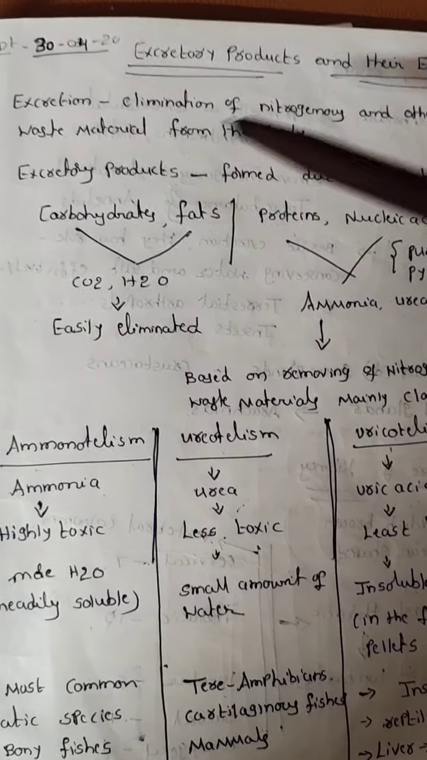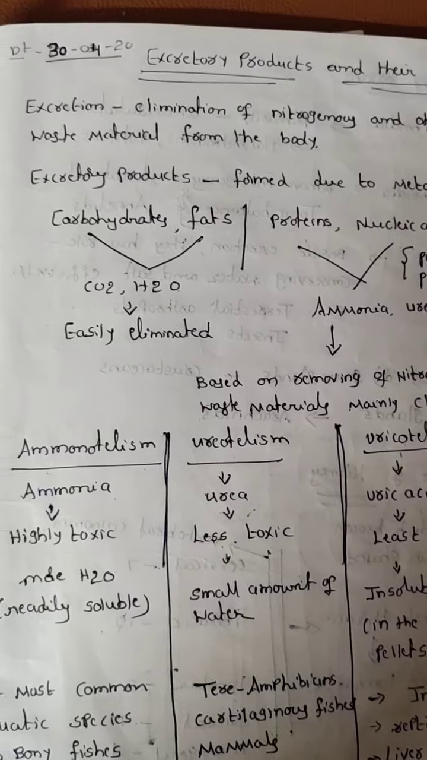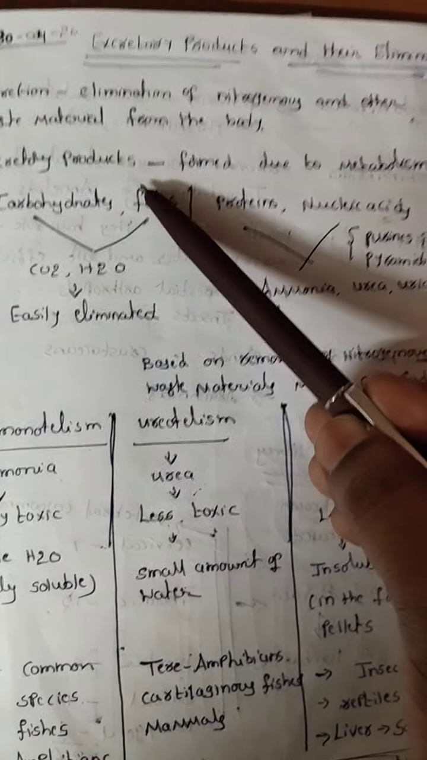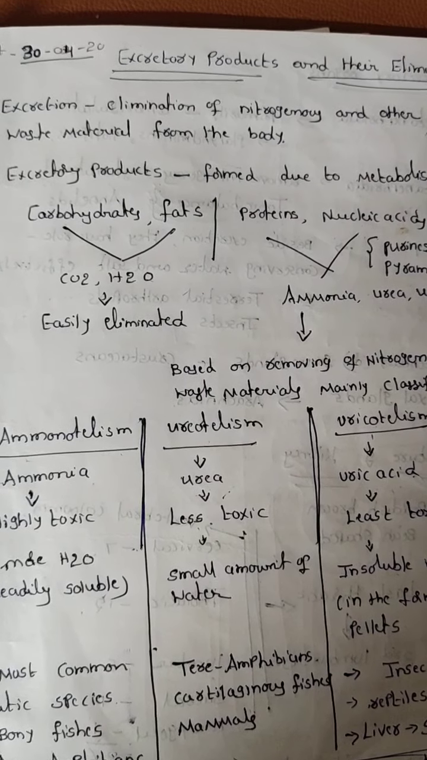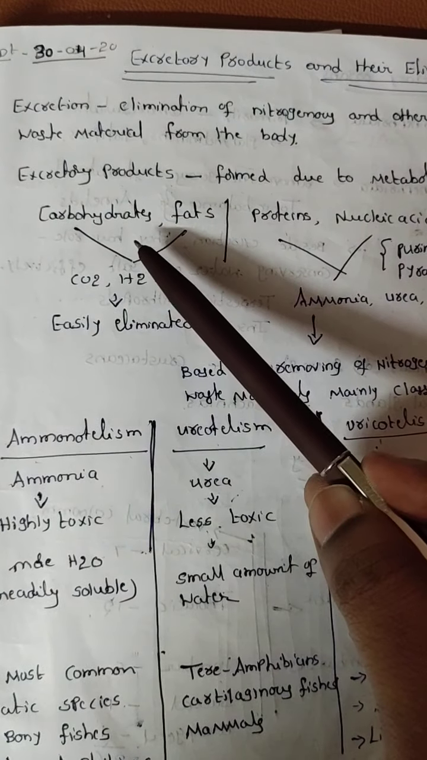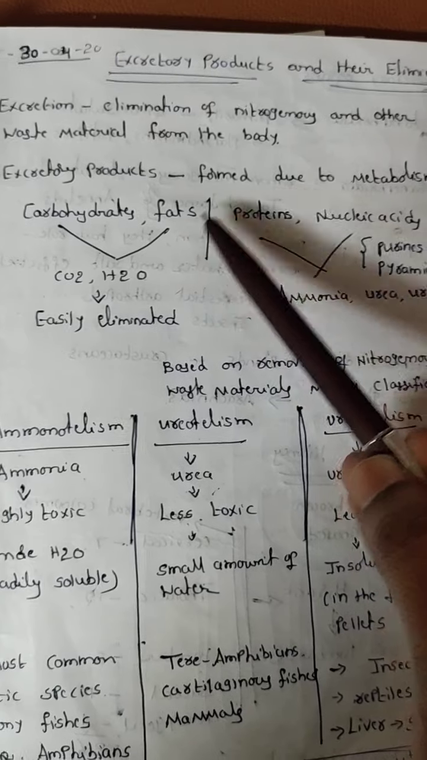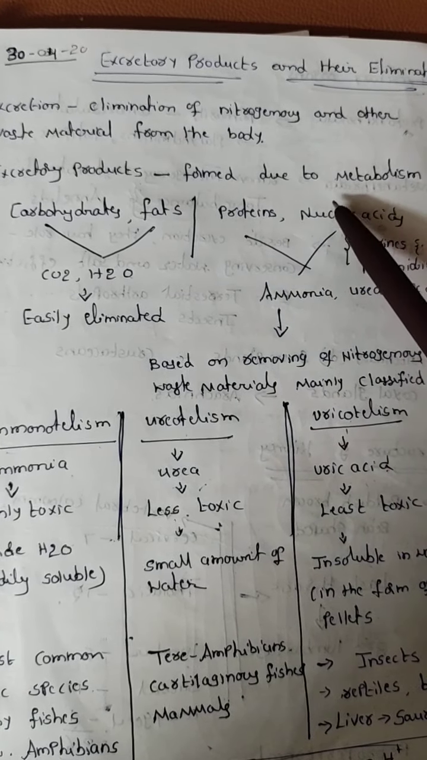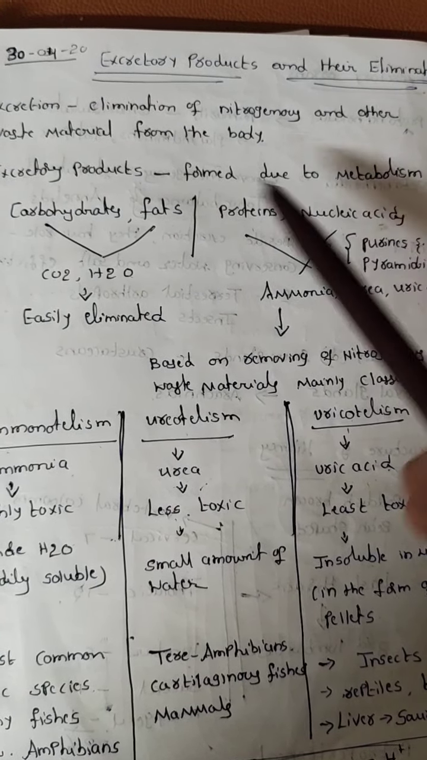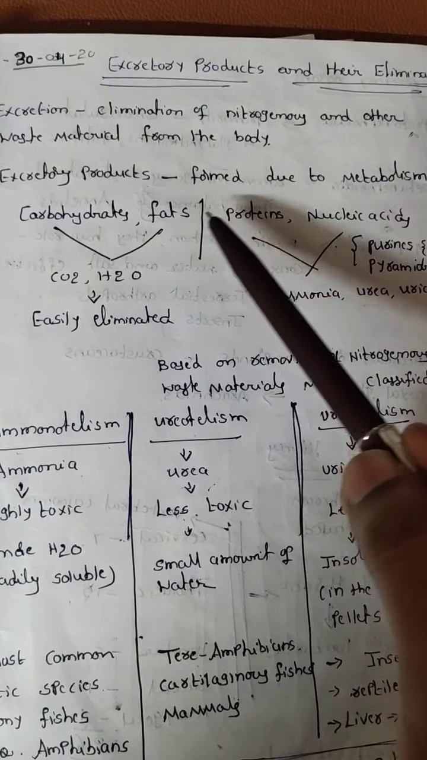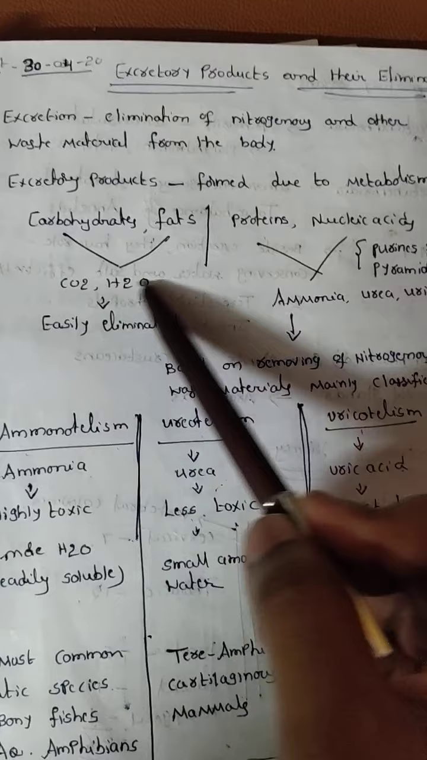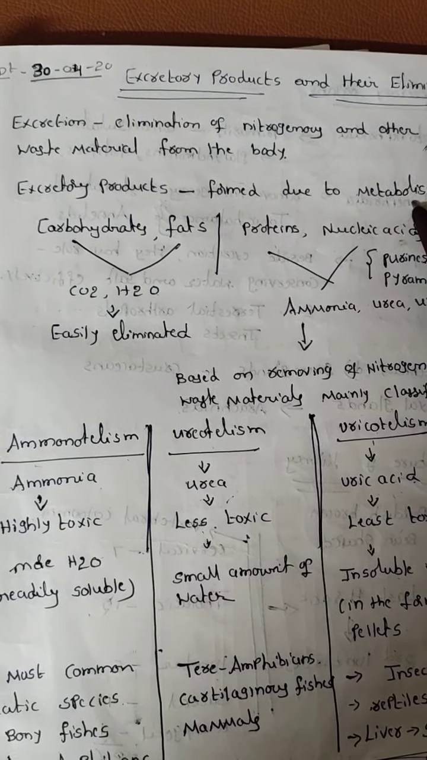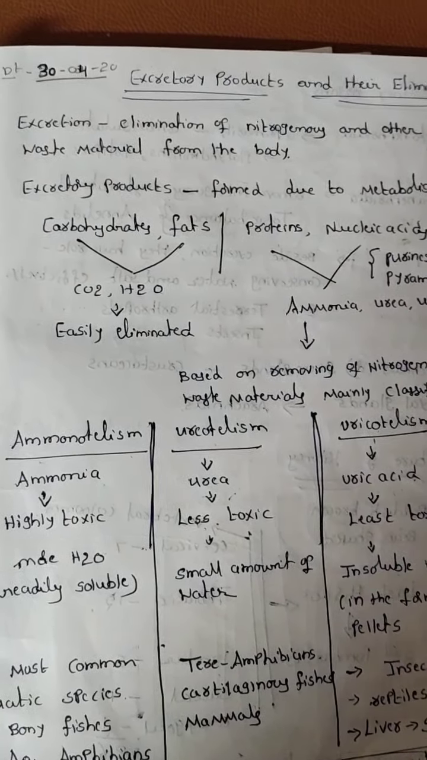Now, how are these excretory products formed? The excretory products are formed due to metabolism of carbohydrates, fats, proteins and nucleic acids. Mostly we eat carbohydrates, fats, proteins and nucleic acids only. When these four are metabolized, the excretory products are formed.